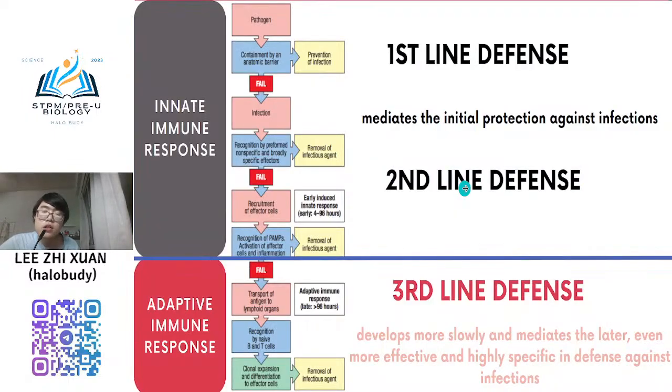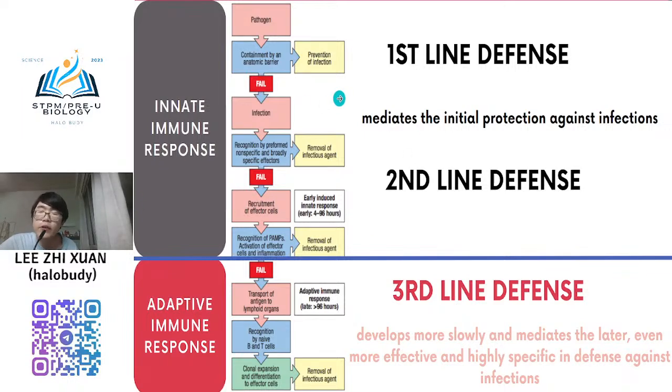Let me make a recap of what you learned in SPM. If you remember, in SPM 2 you learned about the immune response and the body defense system. There are three levels of body defense system: first line defense, second line, and also third line. In SPM, normally you focus on the first line and the second line only. The first line is the innate immune response, and the second line we also call the innate immune response.